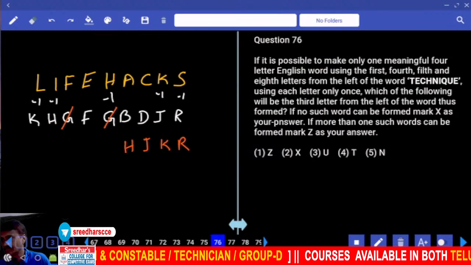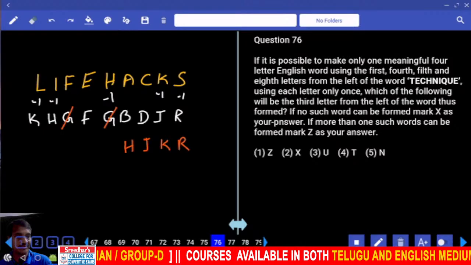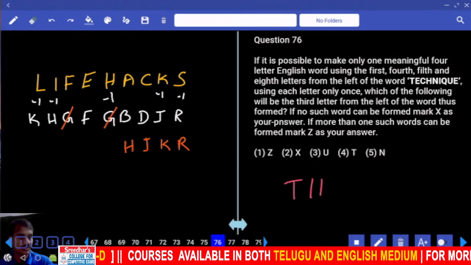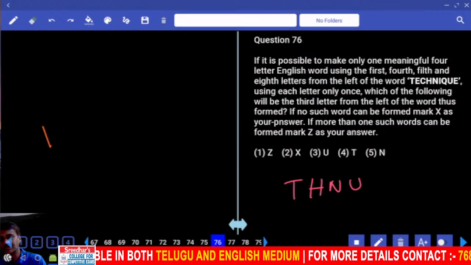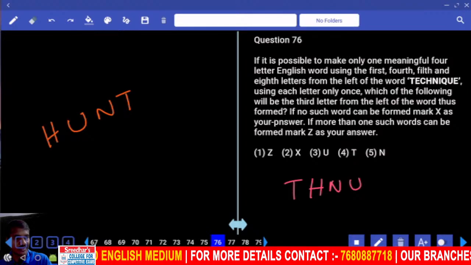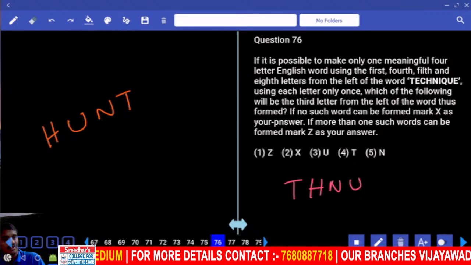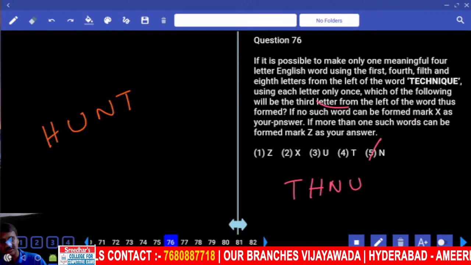Then 76. Now if it is possible to make a meaningful English word with 1, 4, 5, 8, THNU, then what is the word that can be formed? HUNT, hunt. Then which of the following is the third letter from the left hand? Third from the left hand is N, choice 576.